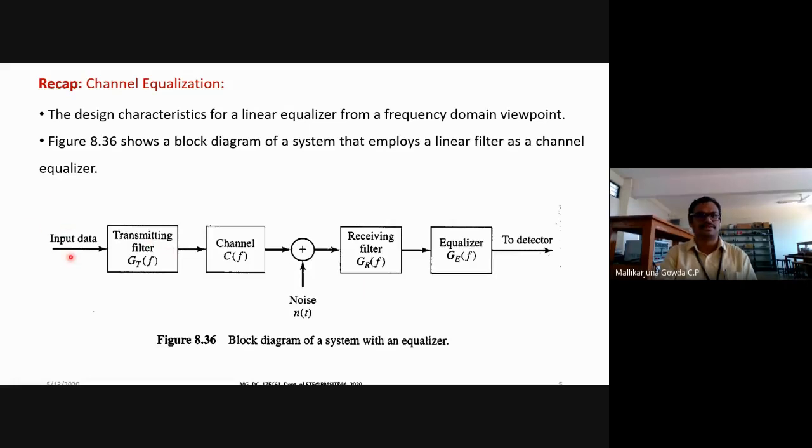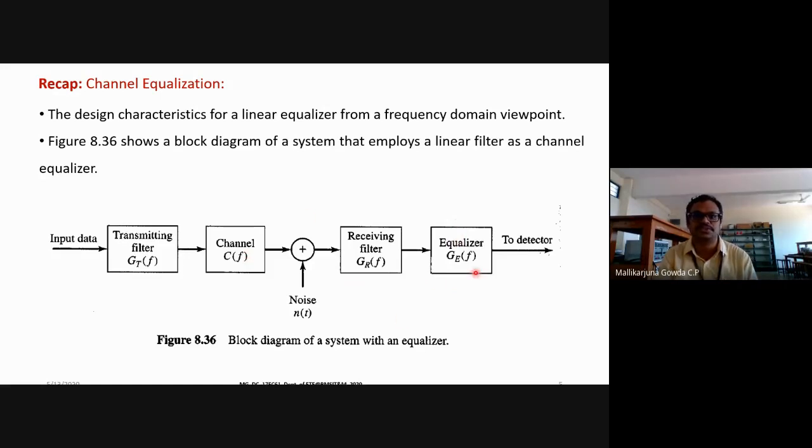The input data is applied to the transmitting filter. This G_T(f) is the frequency response of the transmitting filter, and C(f) is the frequency response of the channel. Noise will be added; we assume this is additive white Gaussian noise. This is the receiving filter having a frequency response of G_R(f), and the equalizer having a frequency response of G_E(f). As I said, the frequency response of the equalizer will be the inverse of the frequency response of the channel. That is why it is known as the inverse channel filter, right?